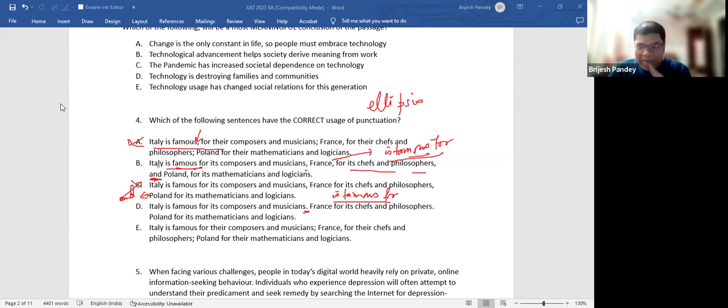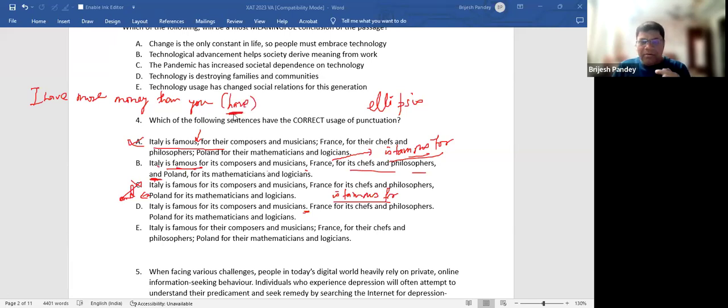Let's say, for example, I will give you one example. I have more money than you. Correct? All of you agree that this is grammatically correct? I have more money than you. Agree or not? Ellipsis. You have eaten this thing.